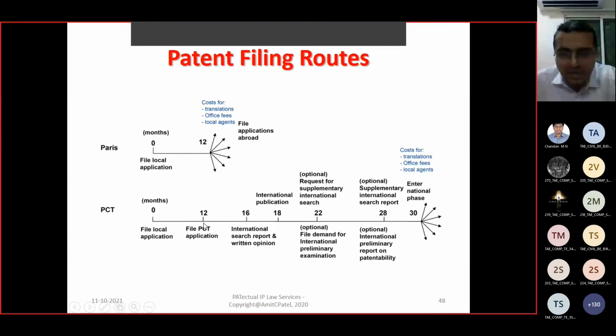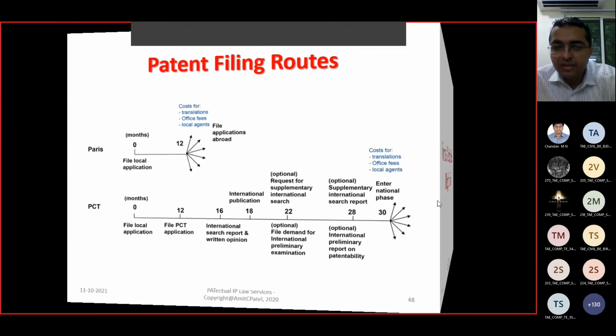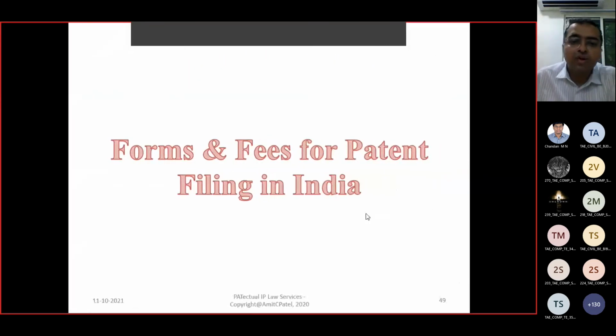And with this, there are multiple other internal stages as well: international search report, written opinion, request for preliminary international examination, supplementary international search report, and then at the end, when you are satisfied with all documents, you are confident about your invention, and you have financial support available, this 12-month time period to enter into a country is extended up to 30 months. So with this, documentary support and the investment time period are also extended. These are advantages, right? Now, important forms and the fees.